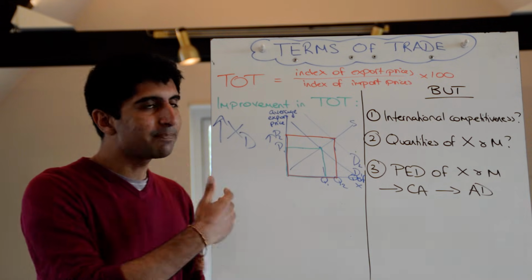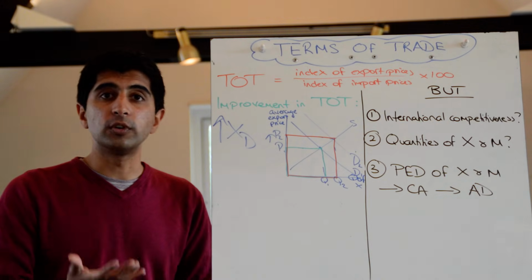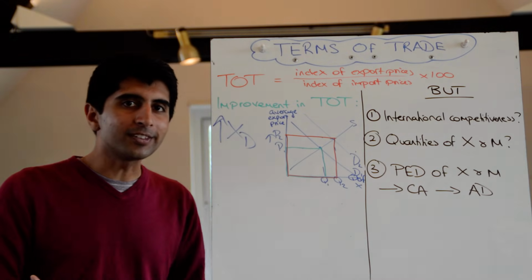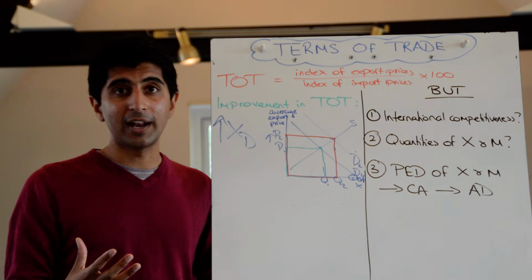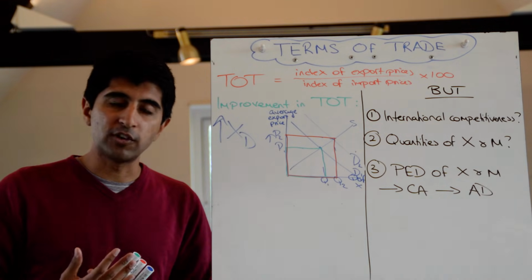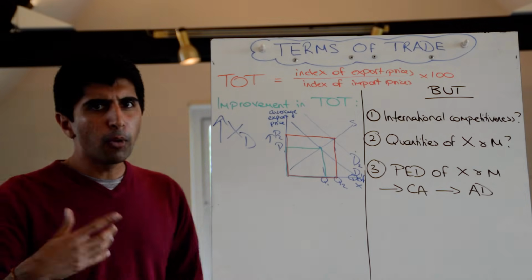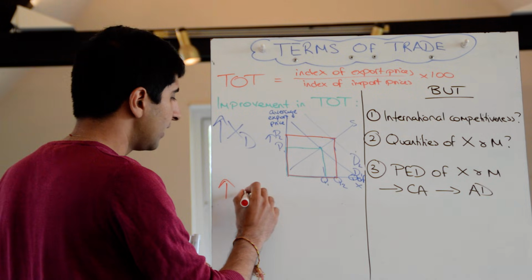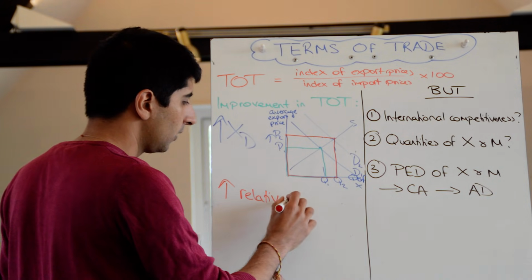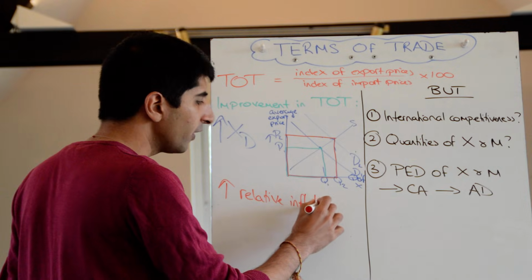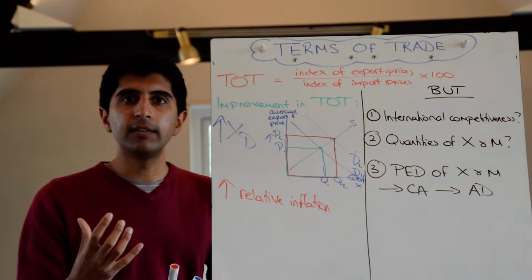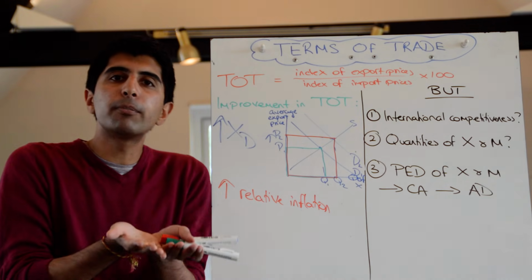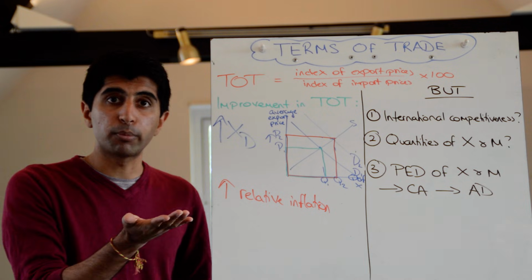So whenever demand increases for exports, which leads to an increase in the price of exports and then an improvement in the terms of trade, we can be quite decisive and say that actually that is always a good thing for a nation because it translates into higher export revenues. That's fine. But let's take something more uncertain. Let's take something like high relative inflation rates. If a country has high relative inflation, then according to the terms of trade equation, that will lead to an improvement in the terms of trade because export prices will increase.